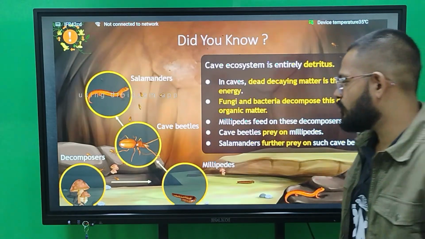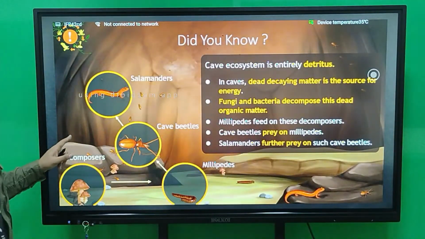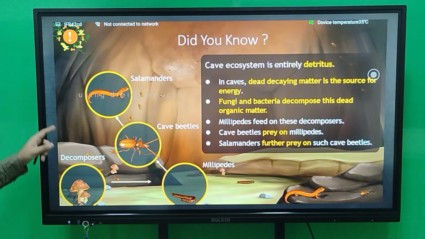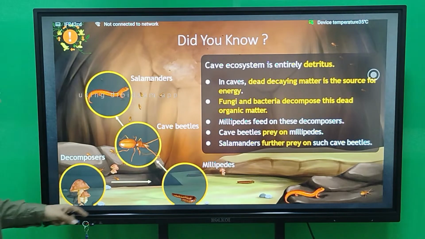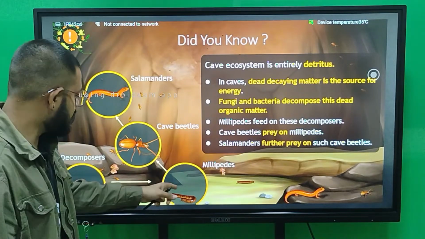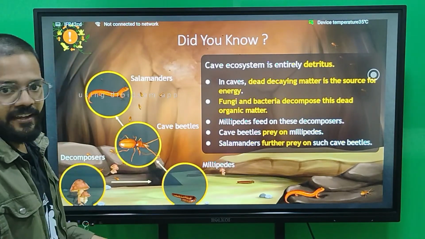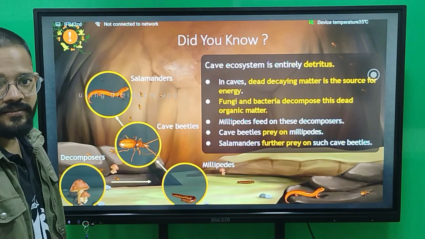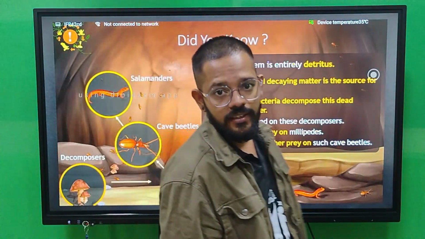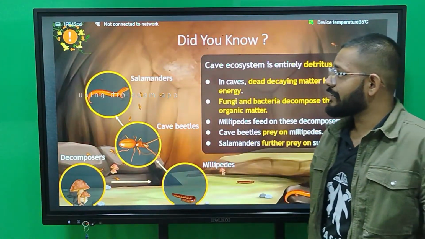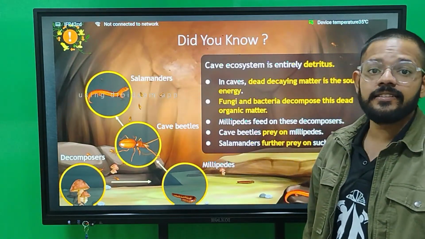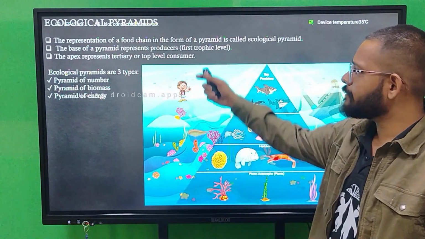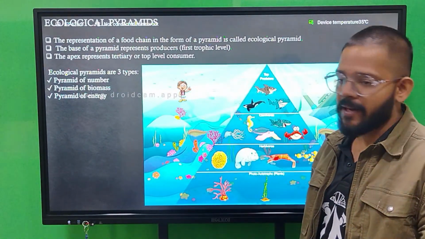See, the whole food chain is made. Dead body is there, which is eaten by decomposers. Now the decomposers, which are fungi and bacteria, are eaten by millipedes. Now these millipedes are eaten by cave beetles, and these cave beetles are eaten by salamanders, which are amphibians. So this is a detritus food chain which is prominently running inside a cave ecosystem. Cave means gufa. The last part of this chapter is ecological pyramids.